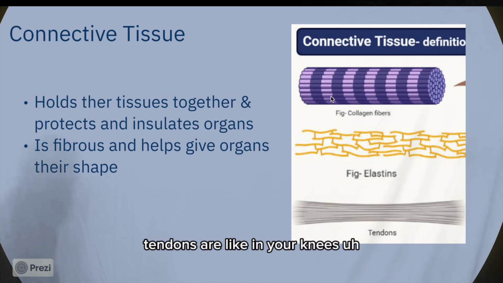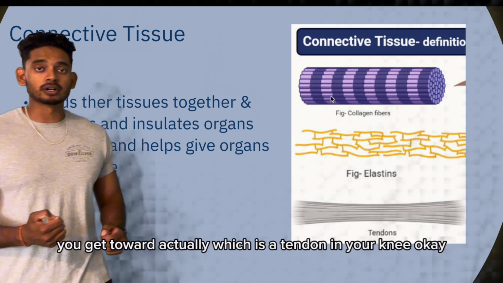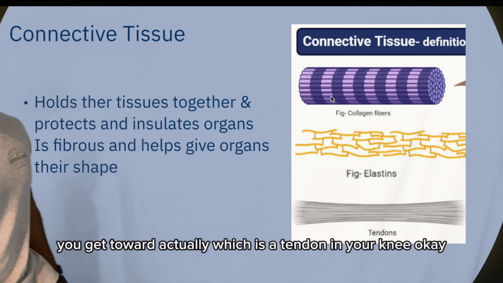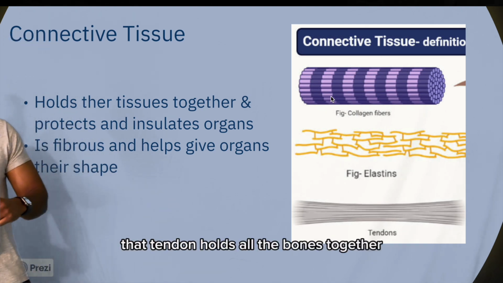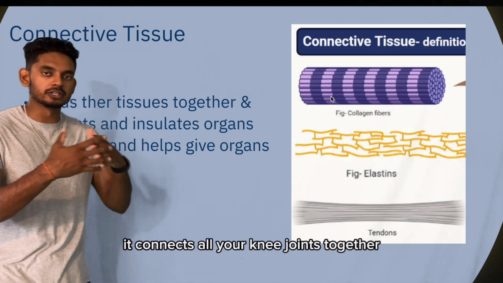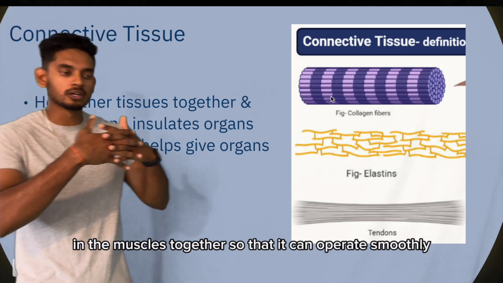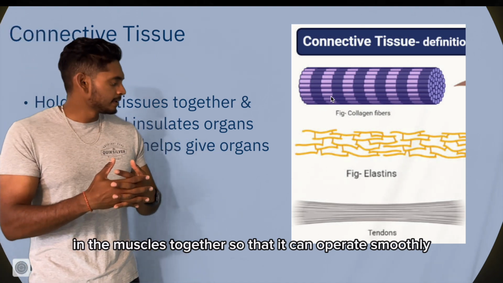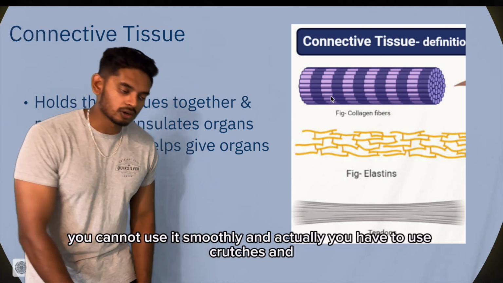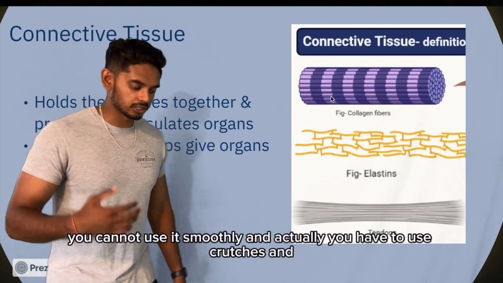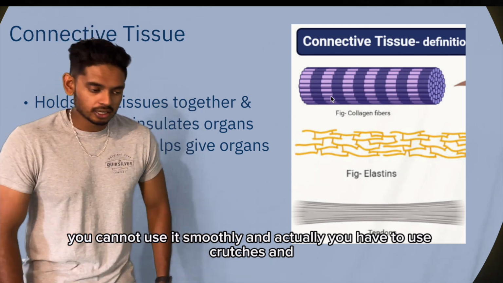Tendons are like in your knees, which is a tendon in your knee. Right? And that tendon holds all the bones together. It connects all your knee joints together and the muscles together so that it can operate smoothly. If one of those is torn, you cannot use it smoothly, and actually he had to use crutches.